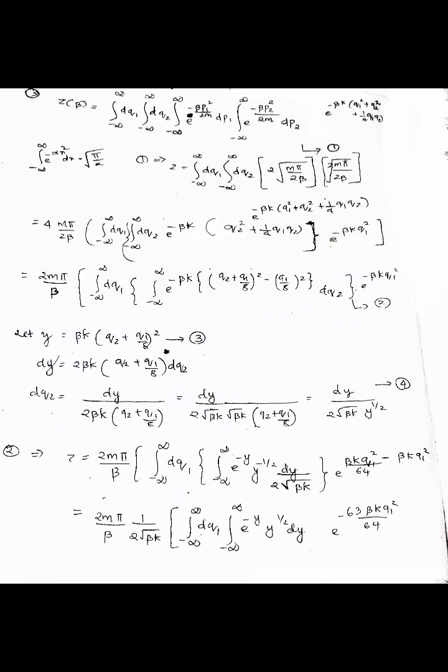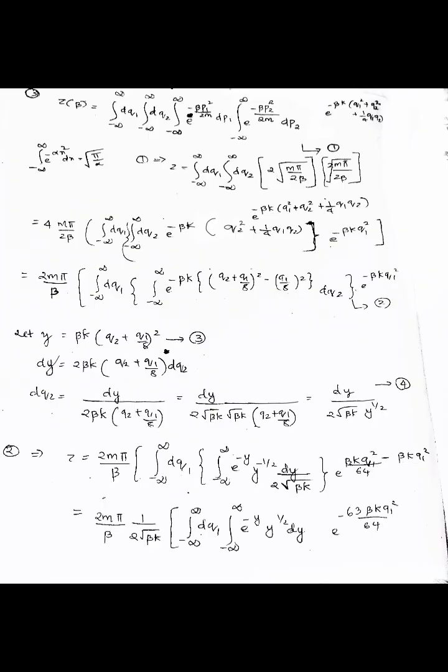So equation 1 can be written as the integral dq1, integral dq2, into square root of 2 m pi by beta into square root of 2 m pi by beta, into e raised to minus beta k into q1 square plus q2 square plus 1 by 4 q1 q2.